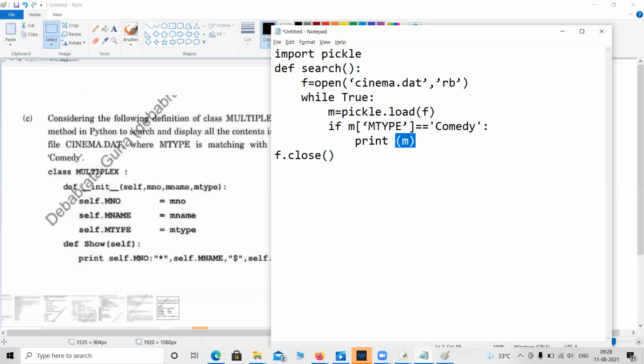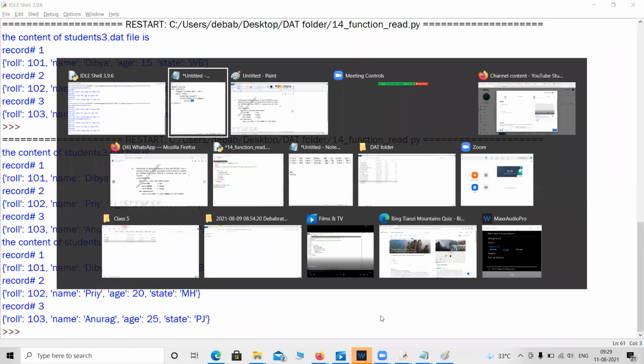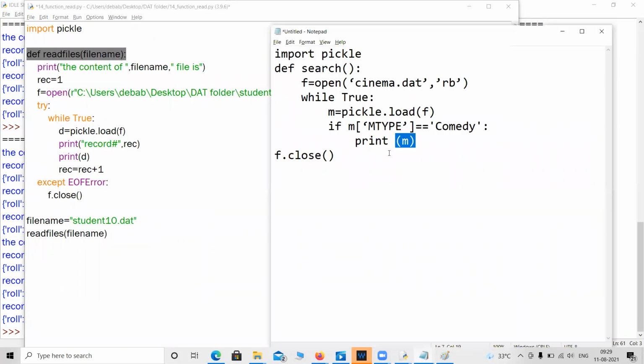Anyone is having any doubt, I can show you the program for reference. Okay, I think the program is opened already. Look, these two programs are same. The things done by Satyaki, and just the extra thing is this if. If I remove this if, it will print all the lines. If I give this if, it will print only the records having type of comedy.